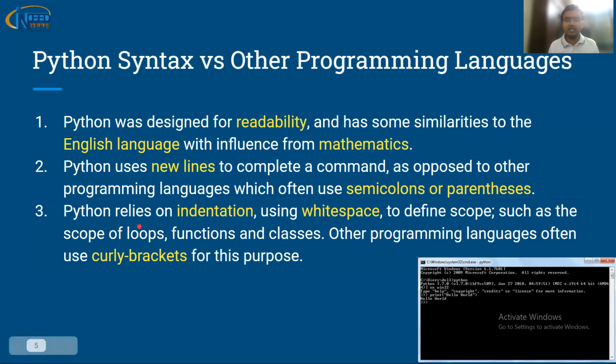Scope and block, I will tell you when we are doing programming, so that time it will be much clearer. If you already have some programming experience, then you will be able to understand that. We have loops, functions, and classes, and they require scope or lifeline of certain variables. That is done with the help of white spaces. Most other programming languages use curly brackets.